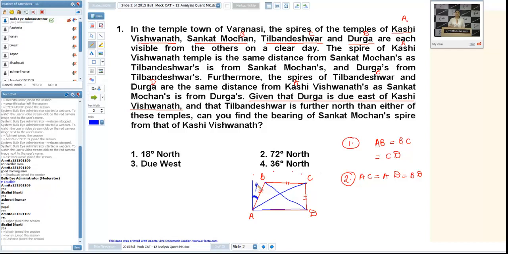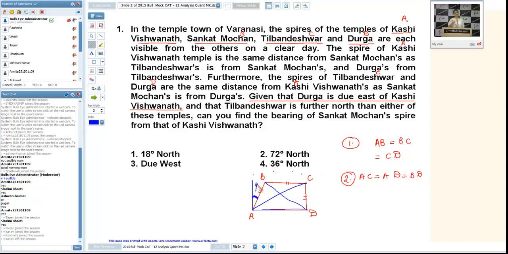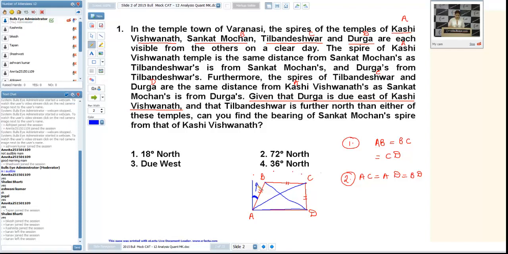As we know, whenever two triangles are similar, the ratio of corresponding sides is also equal. But when this ratio becomes 1:1, then the two triangles become congruent to each other. Now we can take triangles. If I take triangle ACD and triangle DBA, of course you can see, since corresponding sides are equal, these two triangles are congruent to each other. If they are congruent, the angles will also be the same.